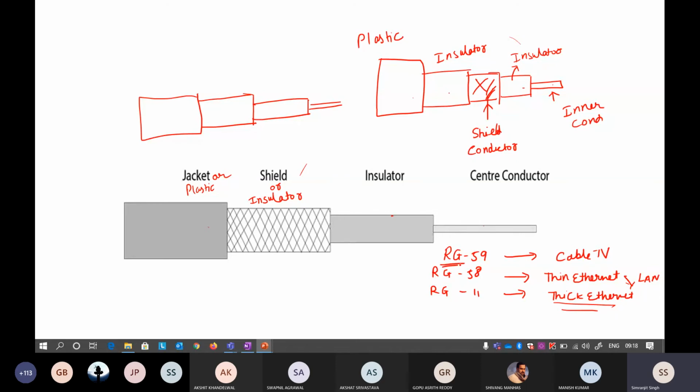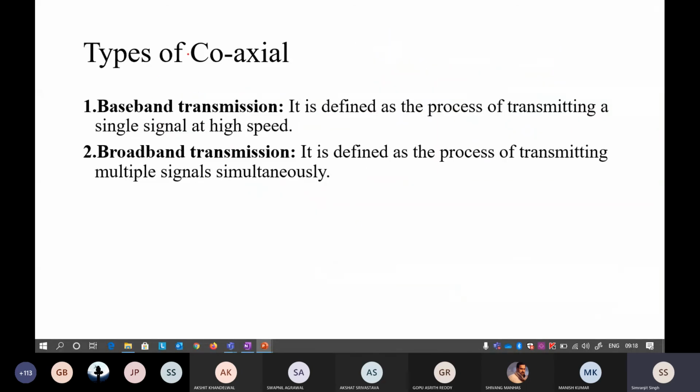Okay, so RG, this is the particular rating. This is your radio government. Keep that in mind. The full form of RG is radio government. Now, another type of wire: the types of cable are baseband coaxial cable and broadband.